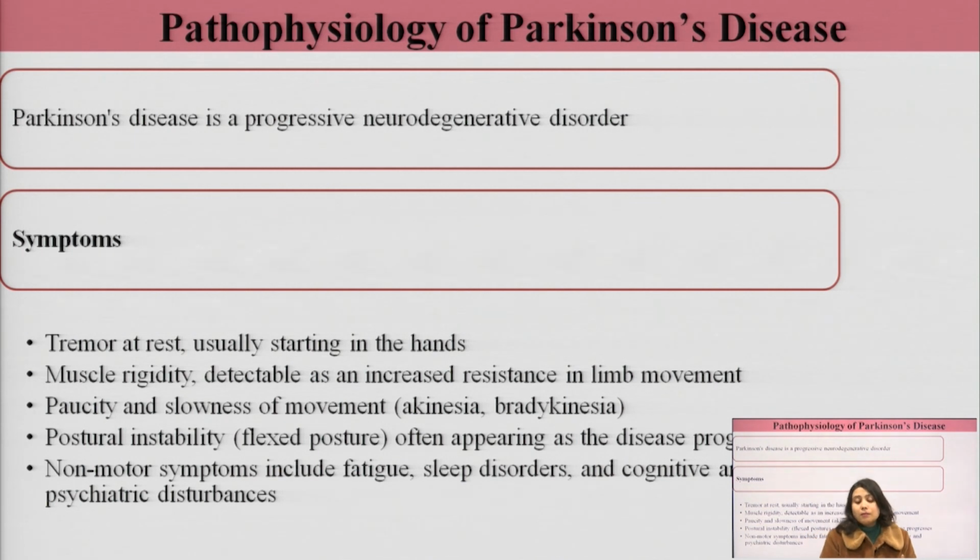Then there is also another symptom of Parkinson's disease, postural instability, resulting in flexed posture. A typical symptom in the advanced stage of Parkinson's disease, you will see in the people who are afflicted with Parkinson's disease, there is a flexed posture like this. They walk in this manner. They are not straight. This is the flexed posture, often appearing as the disease progresses. So the body bends forward basically. That's a flexed posture.